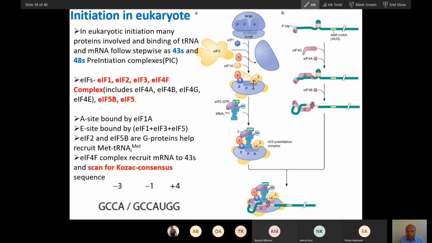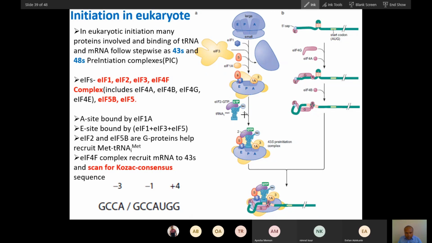Now this factor 3 is a big protein that will inhibit the assembly of the larger unit, and it also helps in disassembly of both ribosome subunits.